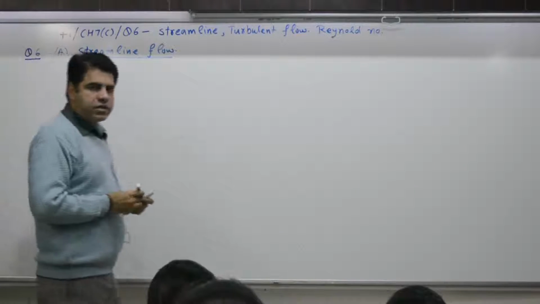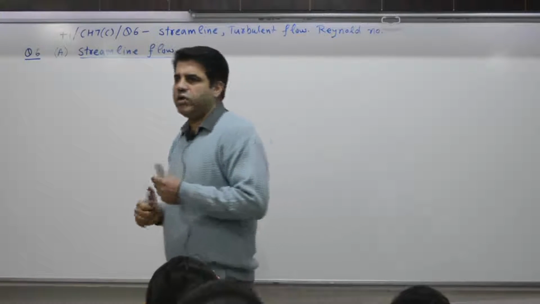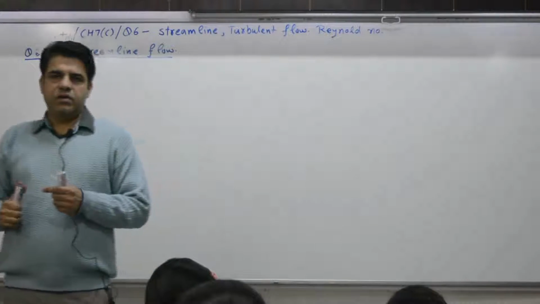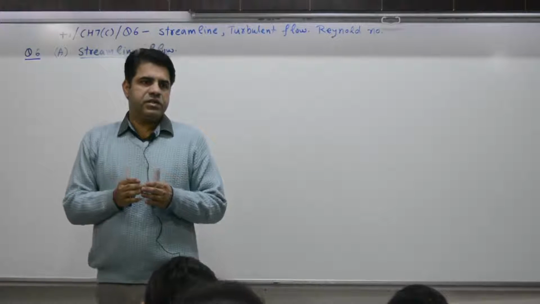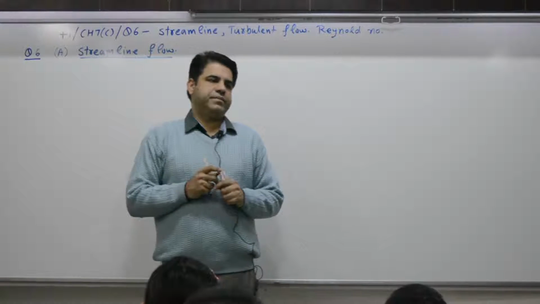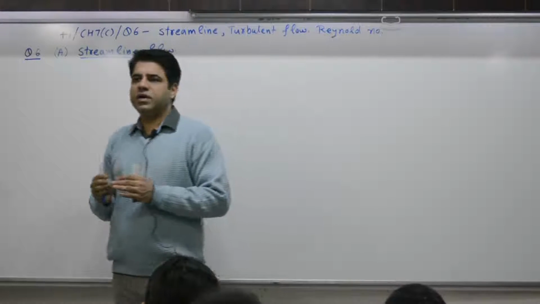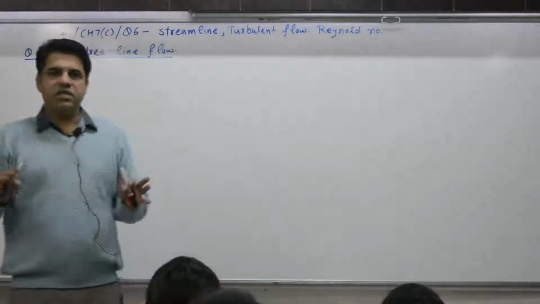Question number 6 is a theory question. Streamline and turbulent flow. Movement of people is structured, organized, disciplined. That's one way, like the Army, when they move in a disciplined manner. Civilians are haphazard, random.